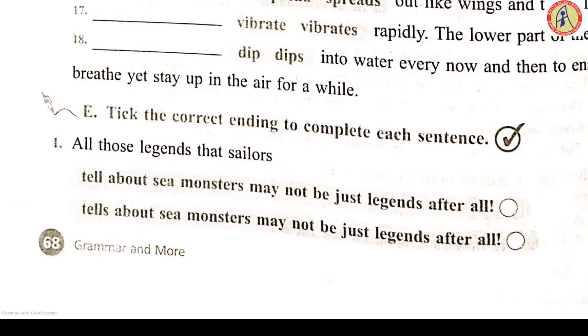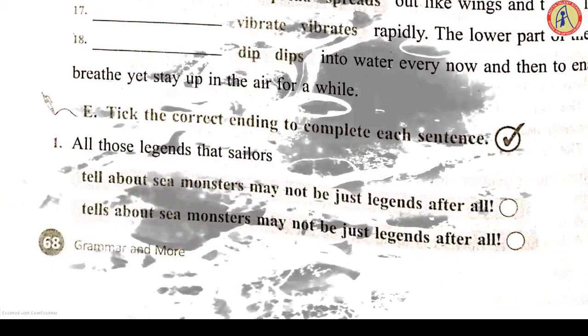Next, tick the correct ending to complete each sentence. All those lessons that sailors. Now look at these two and try for the first one what it is. Tell, or it begins with tells. Yes, sailors. Now we'll go with the subject. As it is given in the plural, the verb should be plural. Tell about sea monsters may not be just legends after all. So put a tick mark for the first one.